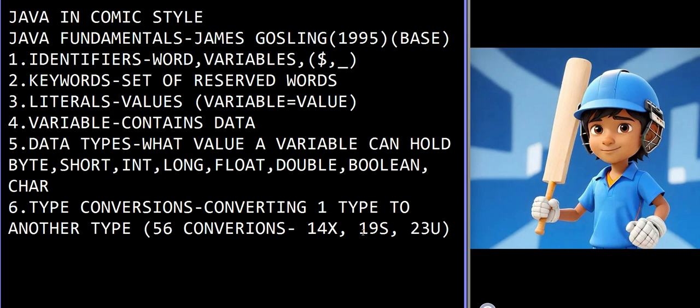That means byte to short and data types like int to long will be done by the system, and 23 must be done by us explicitly. That means double to int or float to int, or there are 23 in it. I am not going deep into it. Please check this. I am just doing a mind map or quick revision about it. So these are type conversions, and next we have operations on data. Operations on data means adding different data types.